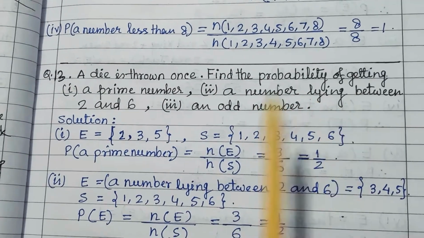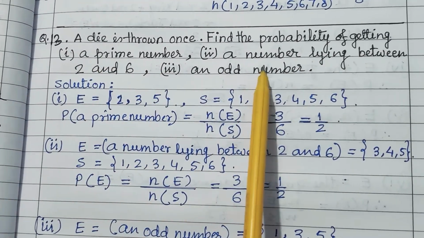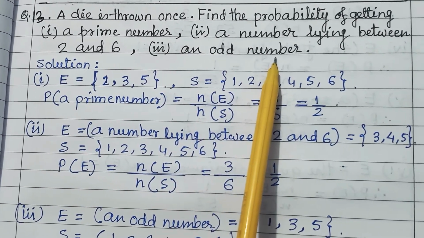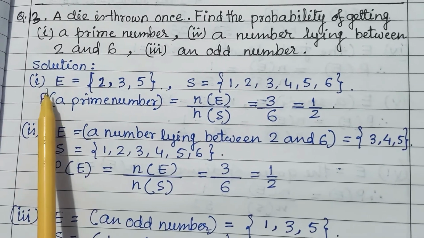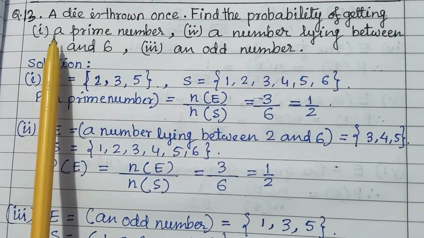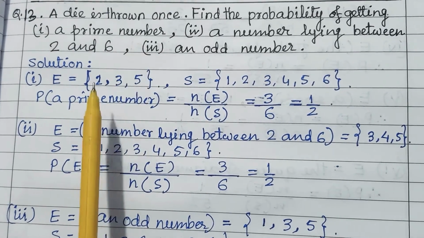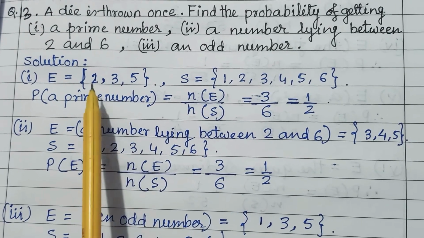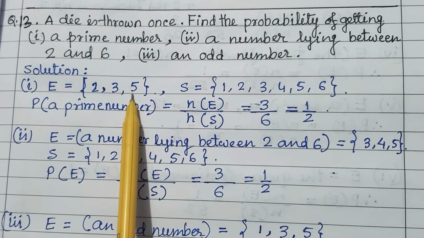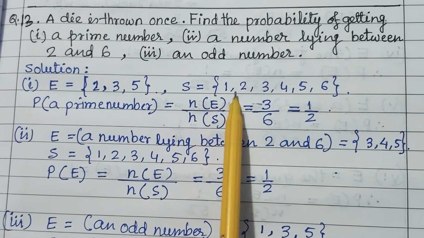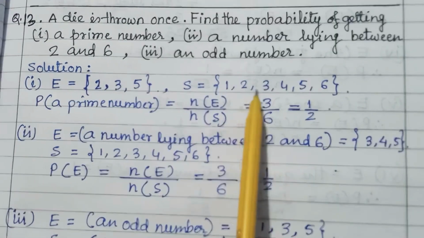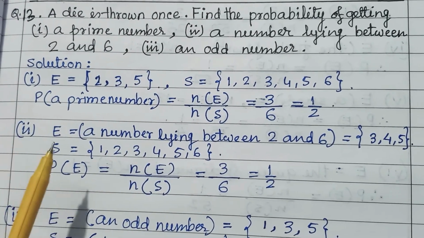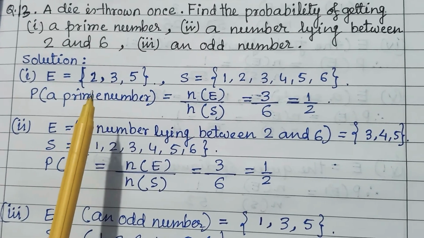Find the probability of getting a prime number, a number lying between 2 and 6, and an odd number. Now the first event is a prime number. Prime numbers are 2, 3 and 5, and the sample space is 1, 2, 3, 4, 5, 6. In a die there are 6 numbers. Out of them 2, 3 and 5 are prime. 1 is not a prime and not a composite, so we can't count 1.